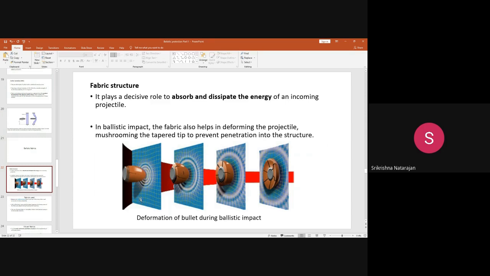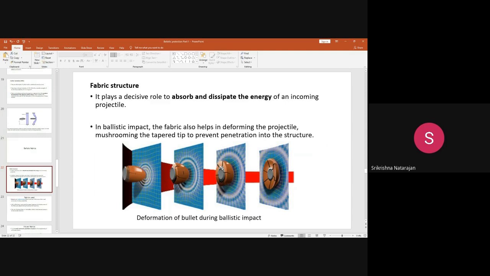Okay, so in that case, what will happen? The bullet gets deformed or even ruptured. You can see when the bullet is striking, the wave formation taking place in the circle. These are the waves. So the fabric structure here helps in deforming the projectile.